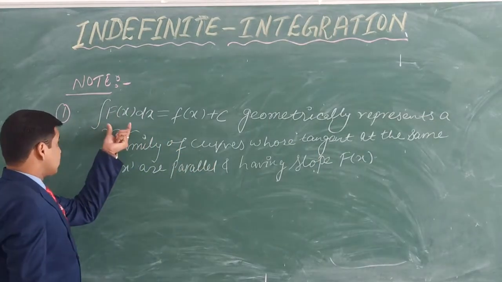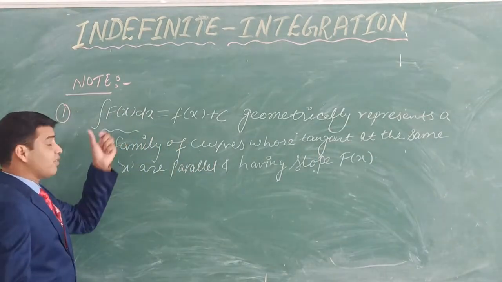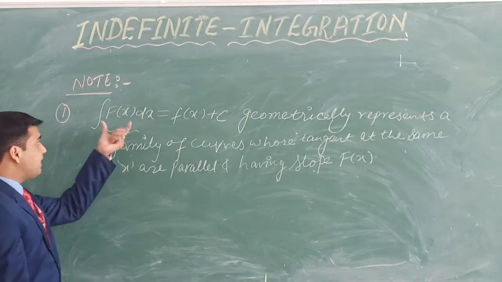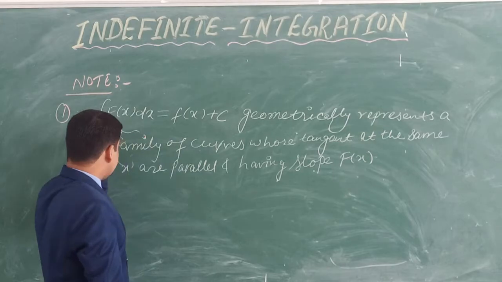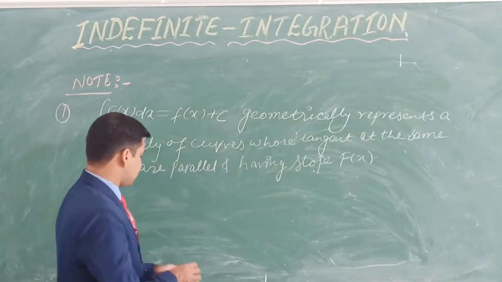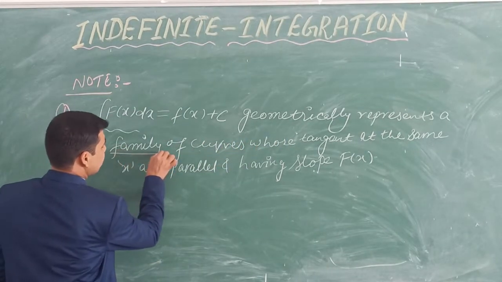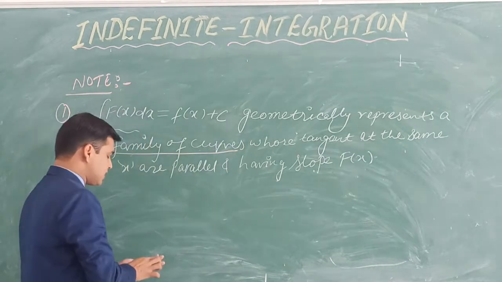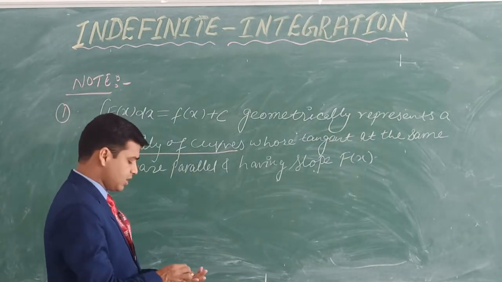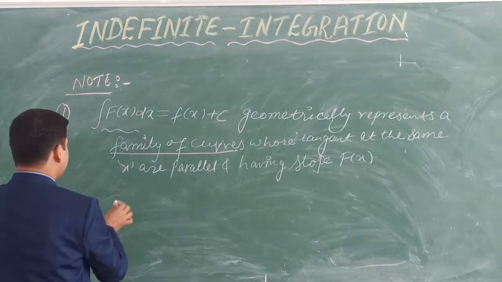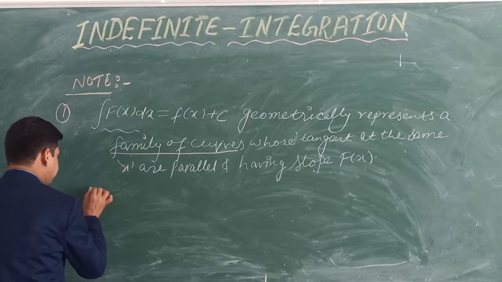Suppose we are going to consider a function capital F of x dx. After integrating this function we are getting a small f of x plus c. This integration geometrically represents a family of curves whose tangent at the same x are parallel and having slope f of x. So what is the meaning of this? I am going to explain with an example.